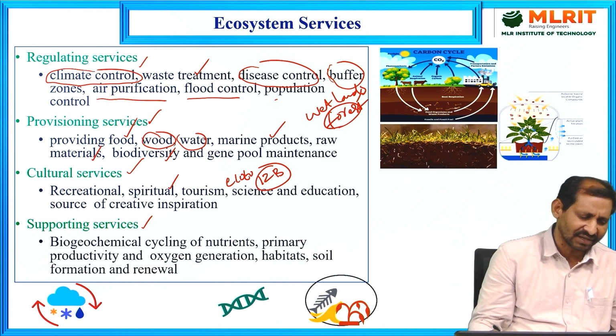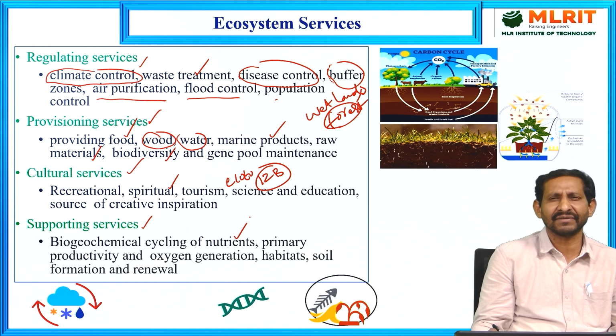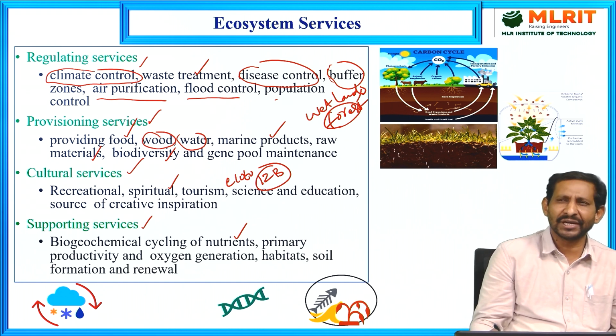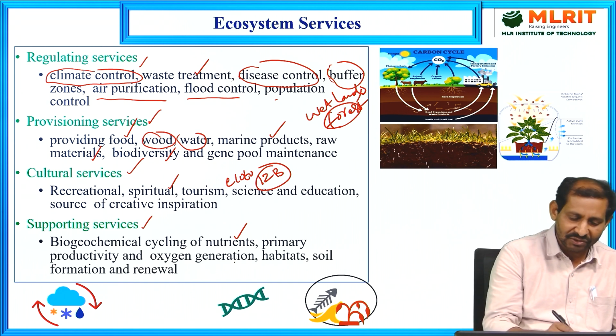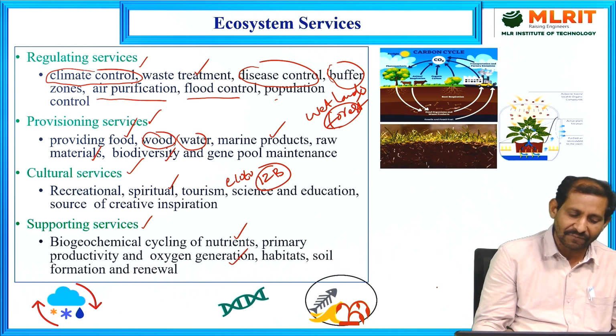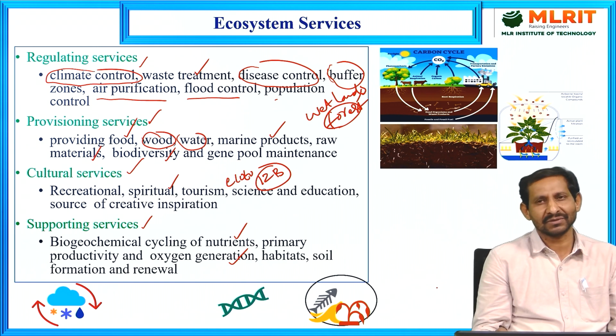Supporting services: biogeochemical cycling of nutrients. We already discussed in the previous class the carbon cycle, how carbon rotates from the atmosphere to living organisms and then goes back to the biotic and abiotic components. Nutrient cycle, primary productivity, oxygen generation, habitats, soil formation and renewal: these are all supporting services. So these are all the ecosystem services.